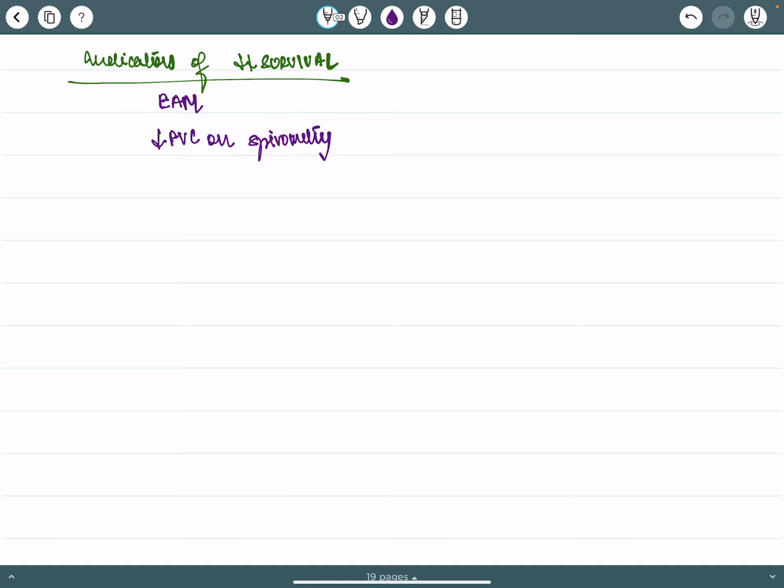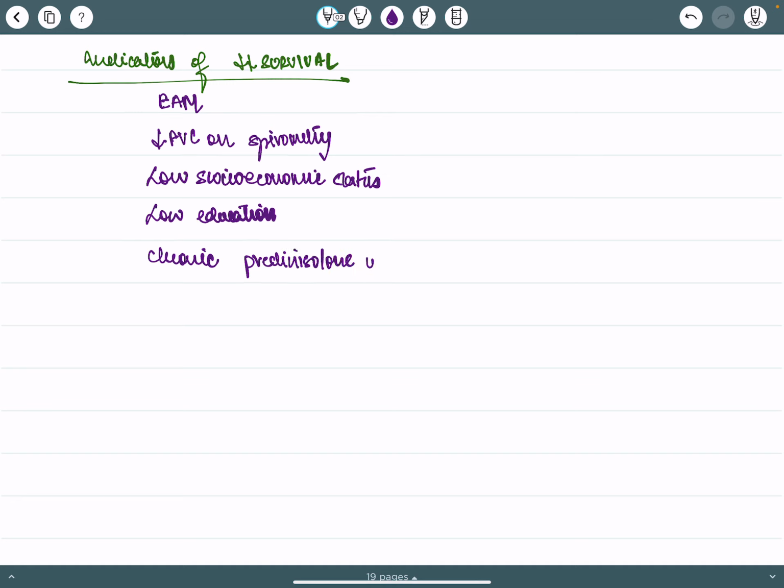We can correlate this with ILD and UIP, which have worse prognosis. Low socioeconomic status and low education. Actually, with these 2 points, the patient is not going to seek medical help. That is the reason why there is shortened survival. And chronic prednisolone use. Okay.